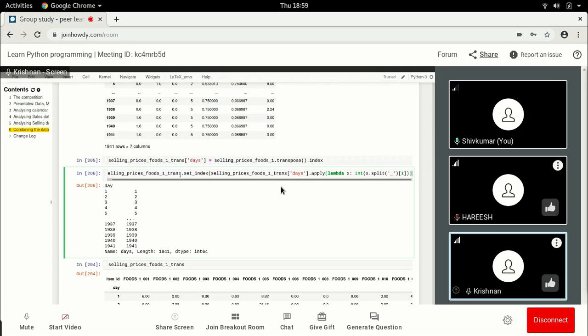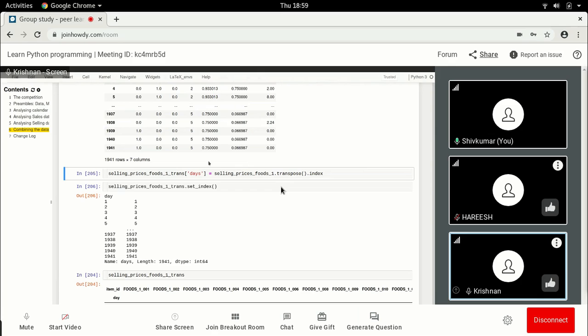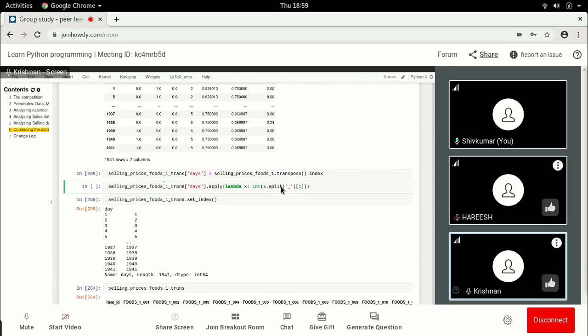When you say set index, you should do shift tab within set index. It says keys here. So key, the best way is you're setting the key as a column. So now what happens is it usually adjusts everything. It uses some intelligence and makes sure that you have some kind of mapping.